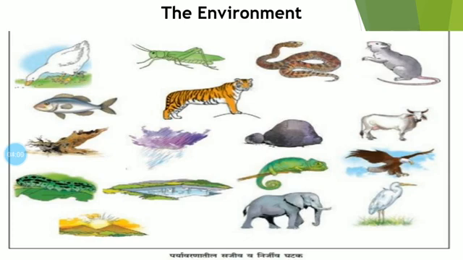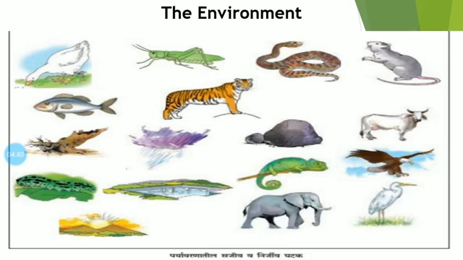There is a lot of give and take, or interaction, between them. There is an interaction in the form of give and take or other activities. Environmental science studies these interactions. So friends, environmental science is a subject which deals with the study of the interaction between living and non-living things. So this is about the environment.